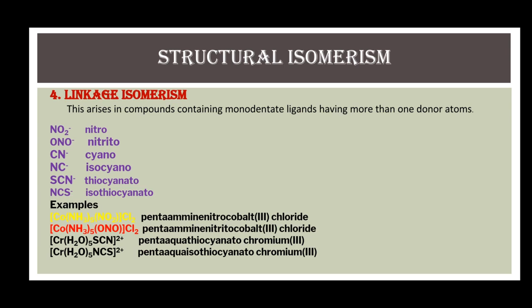First complex is yellow in color, whereas second complex is red in color. They also show different chemical properties. In second pair of isomers, here thiocyanato and isothiocyanato ligands are present. In first example, sulfur is the donor atom, and in its isomer, the nitrogen is the donor atom. Hence, the complex is named accordingly.